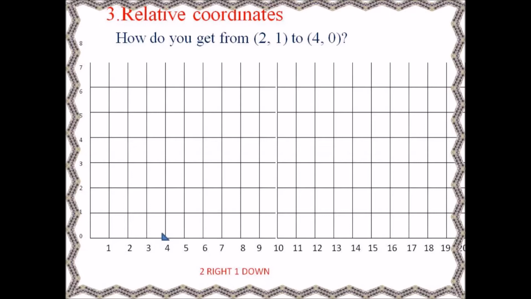Relative coordinates. How do you get from 2, 1 to 4, 0? Now first count 2 on the right side and then go up 1. So from the 2 you go 2 more to get 4 and then 0 there. So it is right 2, down 1, which is the correct relative coordinate.